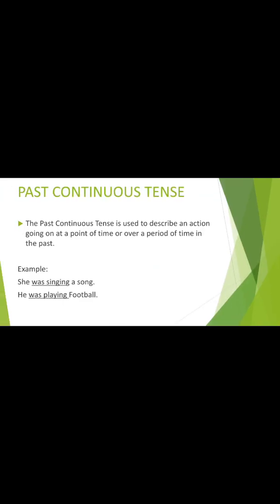Past continuous tense. It is used to describe the action going on at a point of time or over a period of time in the past. That means any action which was going on at any particular point of time or over a period of time. That means if an action is longer but the action is happening in past, so in that case we have to use past continuous tense.